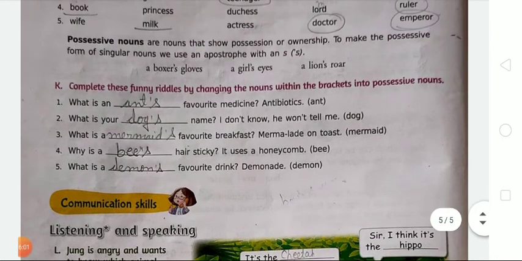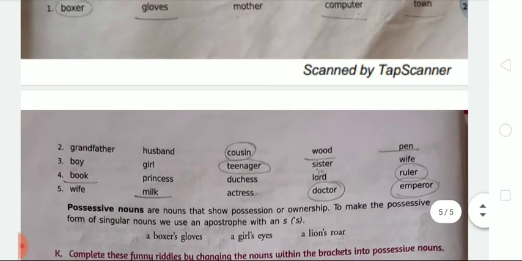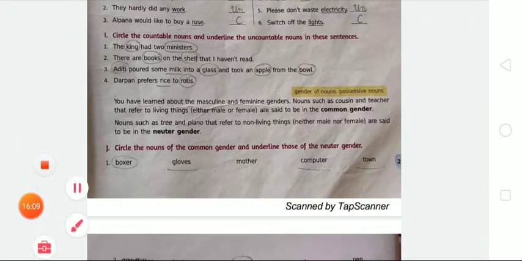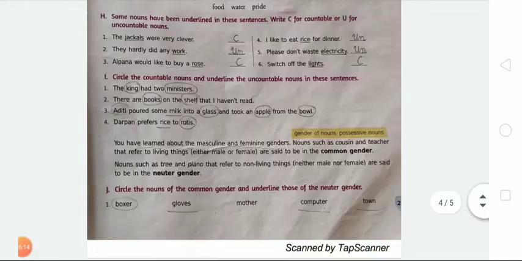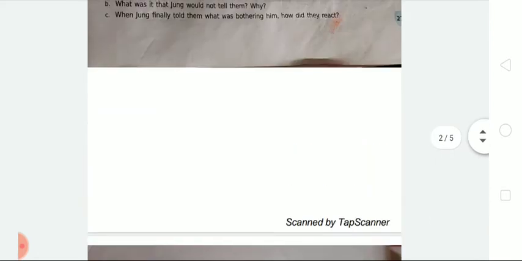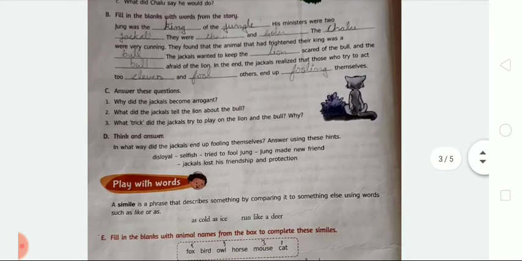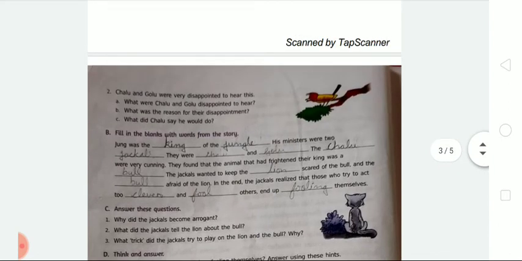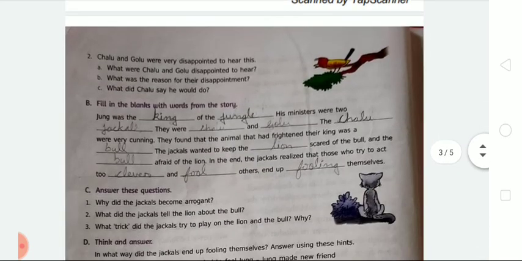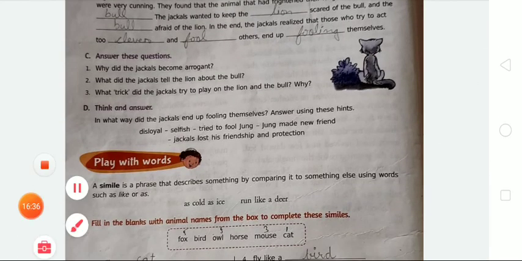Okay, now that's the end of the exercises of chapter number 3. So dear student, you must do all these exercises in your book, and after that you have to write them one by one in your notebook with good handwriting. Dear student, you have to write only the given exercises of this chapter, that is exercise A, C, D and the word meanings of this chapter in your notebook with good handwriting. Okay, so it's your homework, you must do it. Okay dear student, I hope it is clear to you how you can complete these given exercises in your book and also in your notebook.